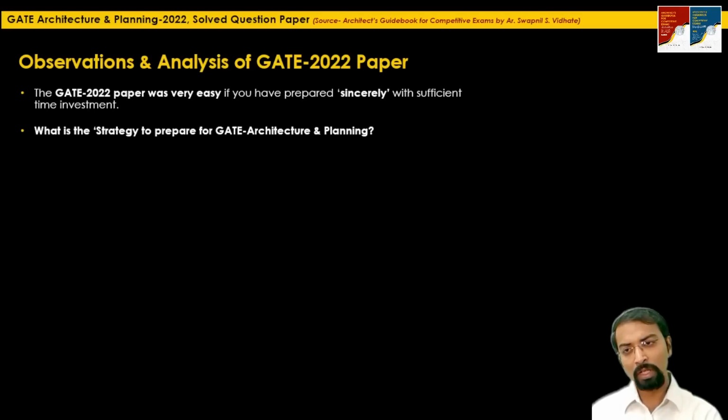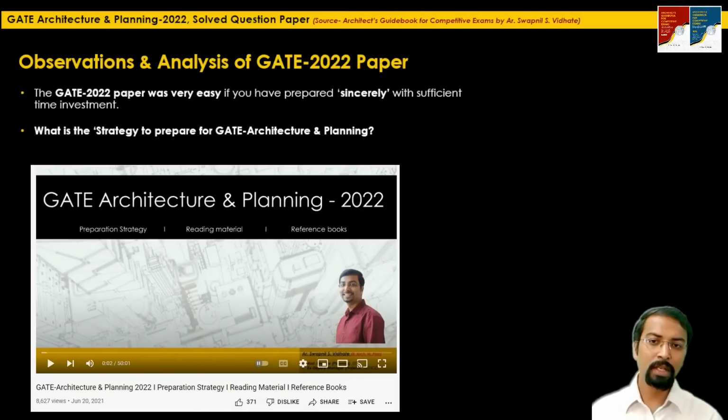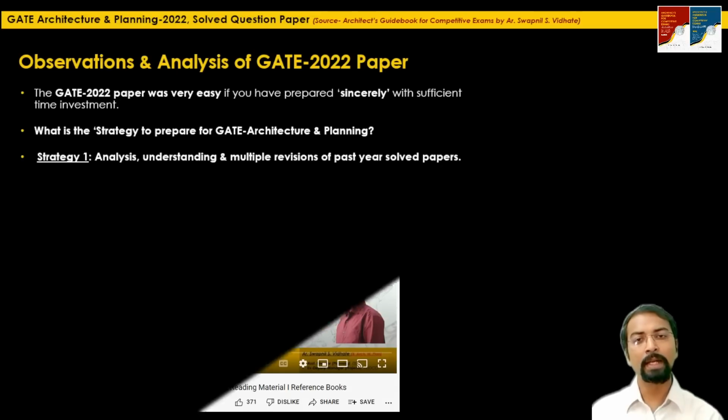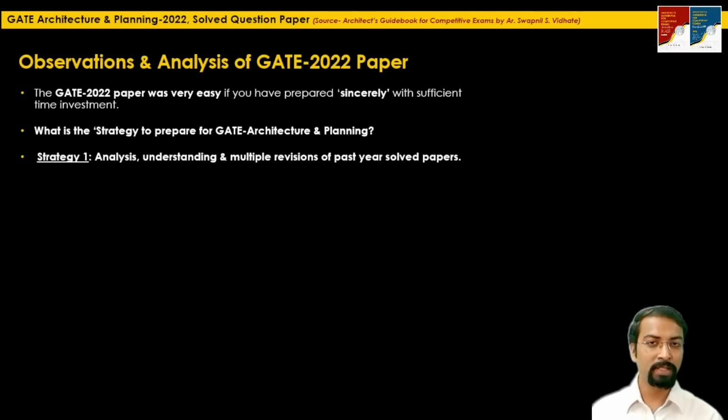We have already discussed the strategy required for preparing for GATE architecture and planning. As per my analysis, what we discussed in the first lecture is that the first strategy is analysis, understanding, and multiple revision of past year question papers. Your 50 to 60% preparation will be completed if you adopt this strategy.